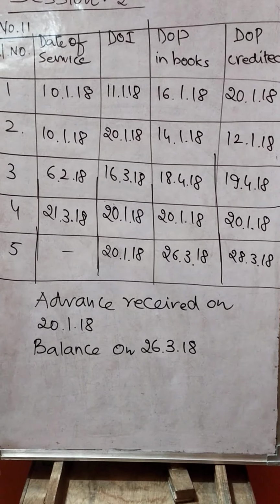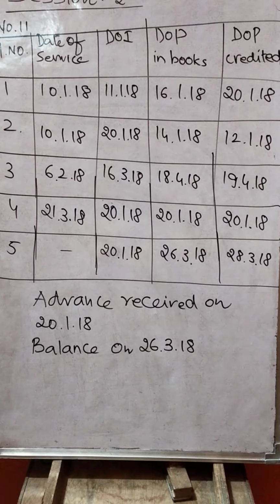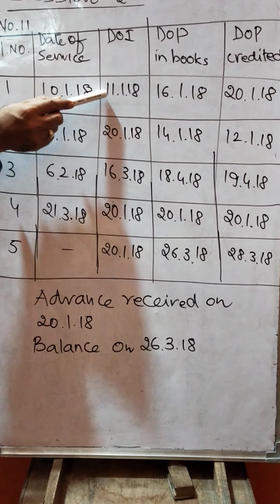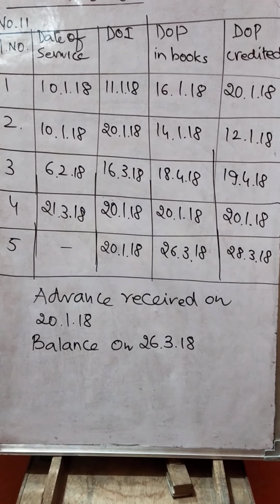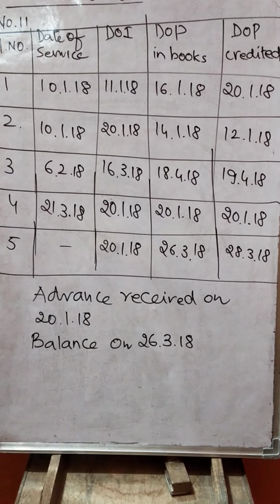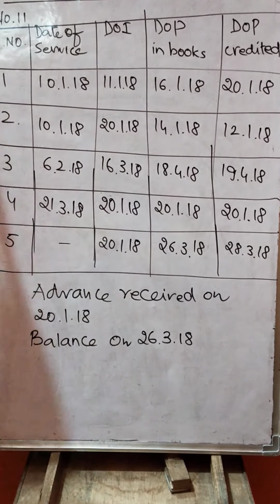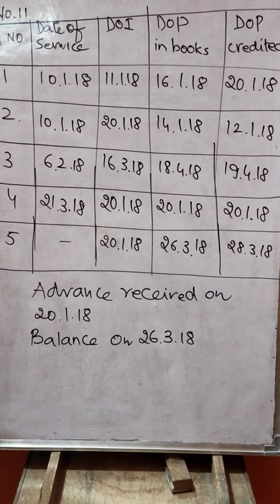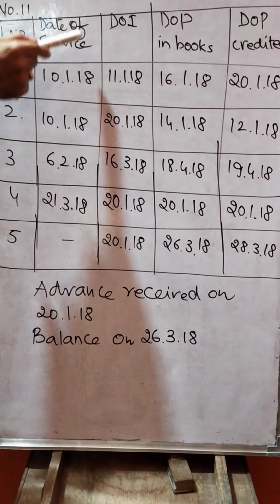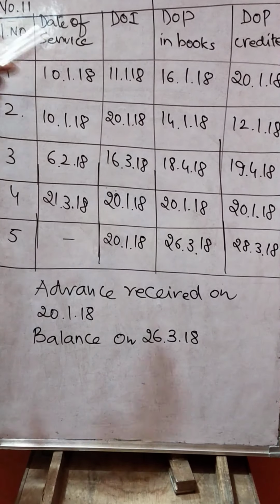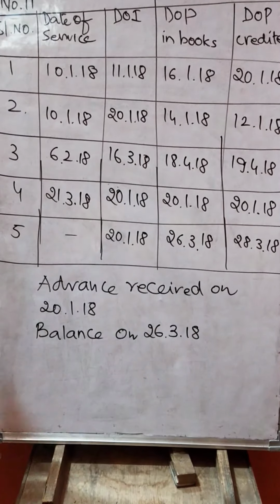But do remember, if invoices are issued within 30 days after completion of service, then the date of service should not be taken into consideration.